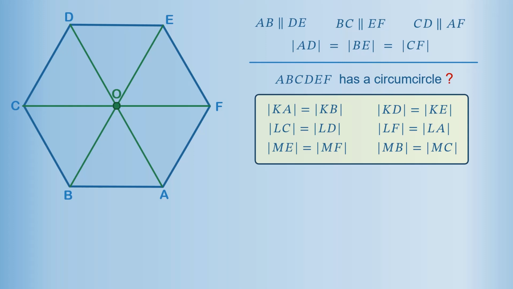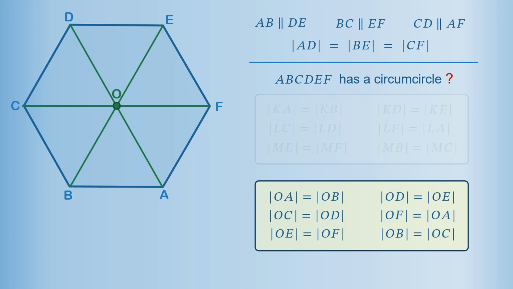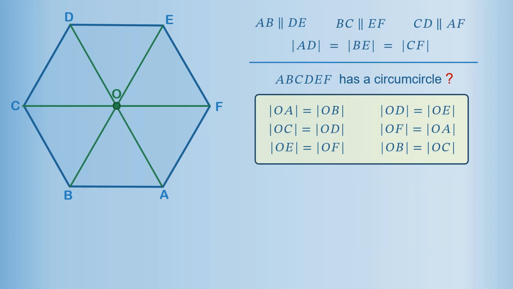So we can replace all letters K, L, and M in the equalities by letter O. This gives 6 equalities relevant to the current case. So let's move them above and start uniting them into a long equality.